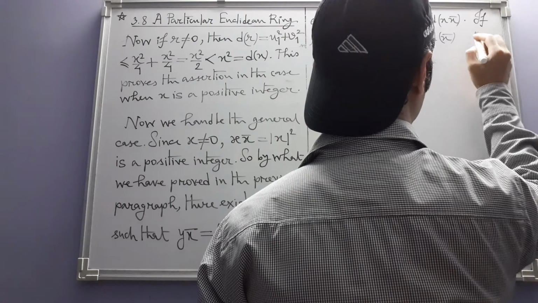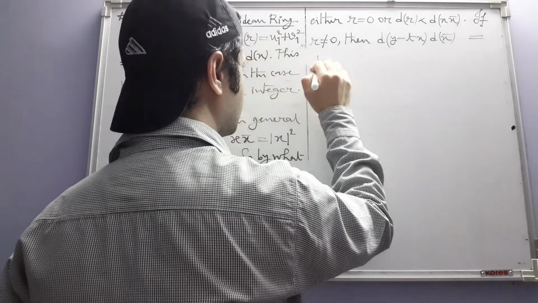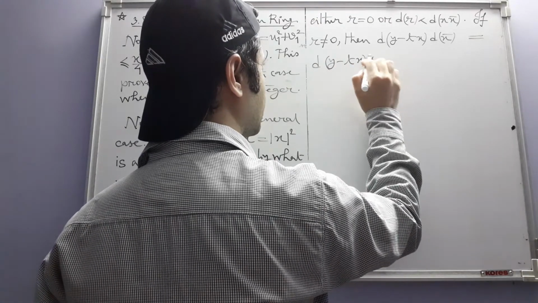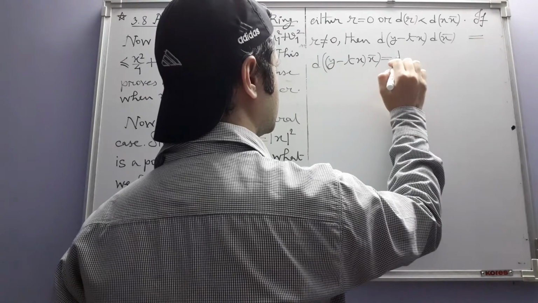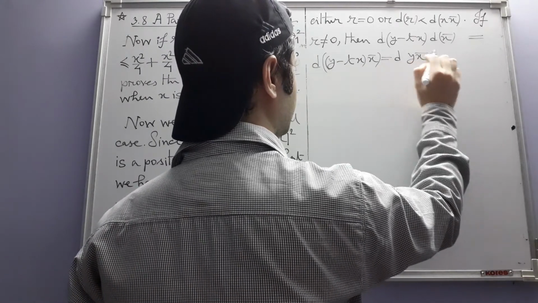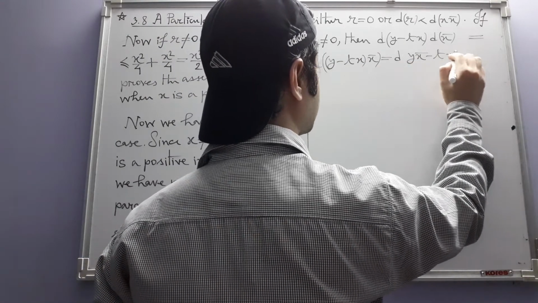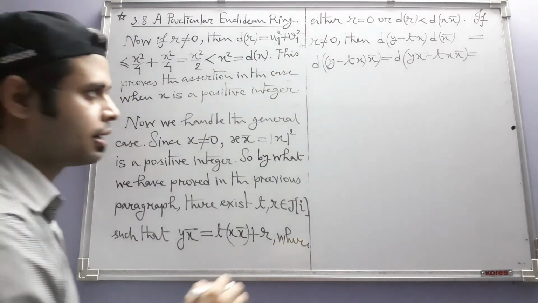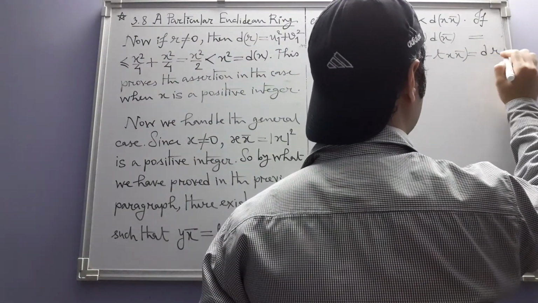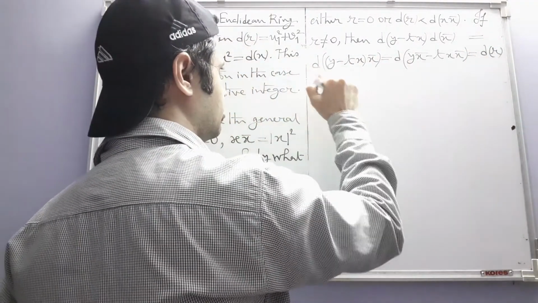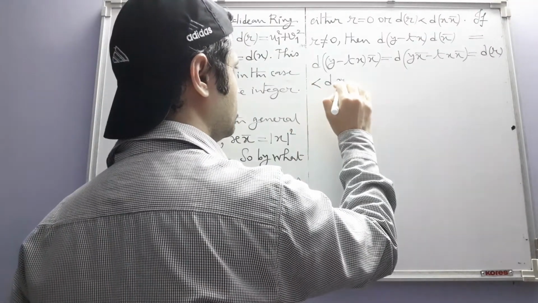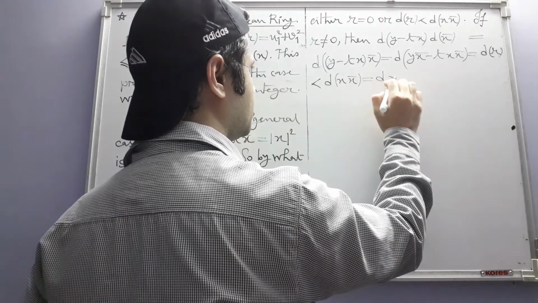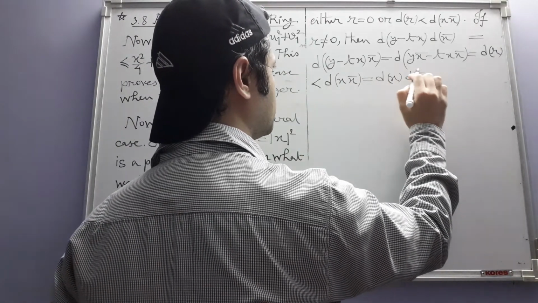So this is equal to d of y minus t x times x bar, which is equal to d of y x bar minus t x x bar, which from this equation is nothing but r. So this is d of r, and d of r from our inequality is less than d of x x bar. Again, using the multiplicative nature of d, we can write it as this.